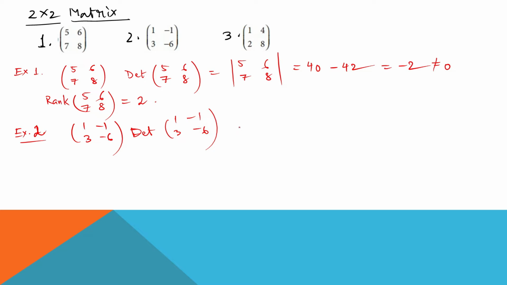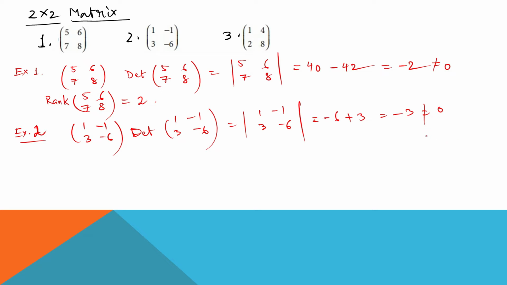The determinant value is minus 6 from the cross multiplication, and plus 3, because already this is minus 1, 3. So minus 6 plus 3 is minus 3, again not equal to 0.